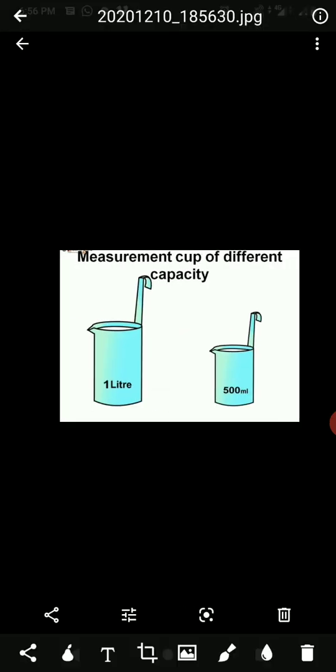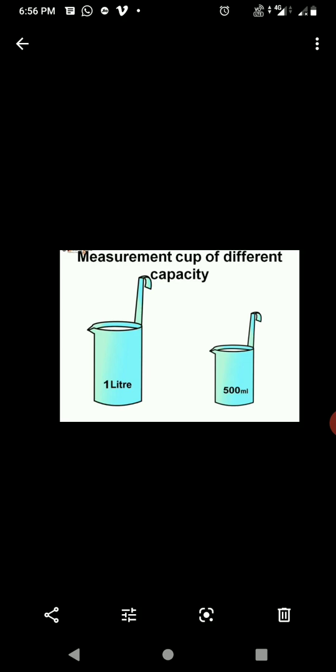How does a milkman measure milk? He uses a 1 liter measuring container to measure 1 liter of milk. The milkman may also have a measuring container of 500 milliliter to measure the half liter of milk.